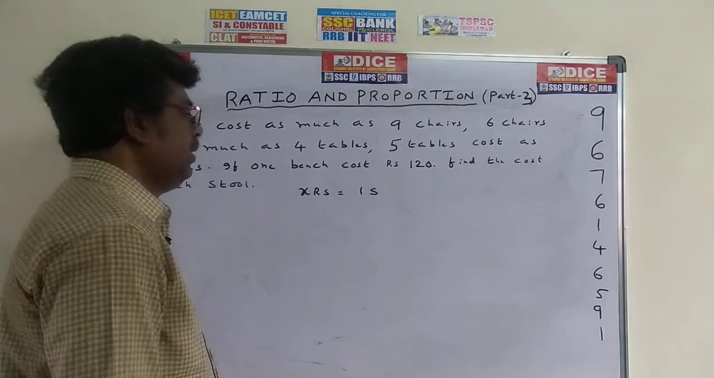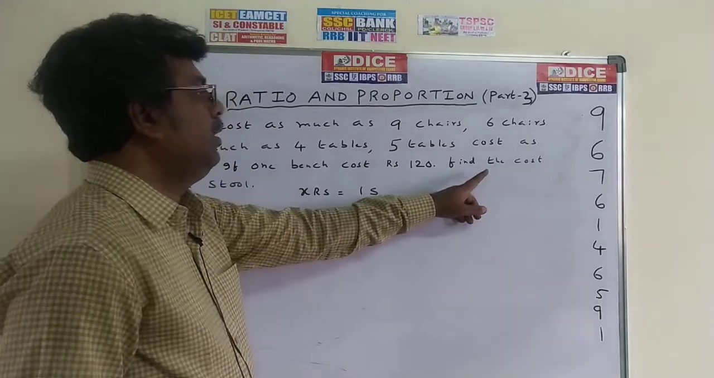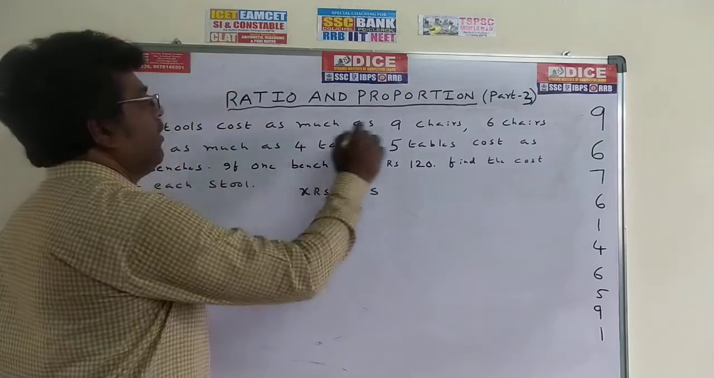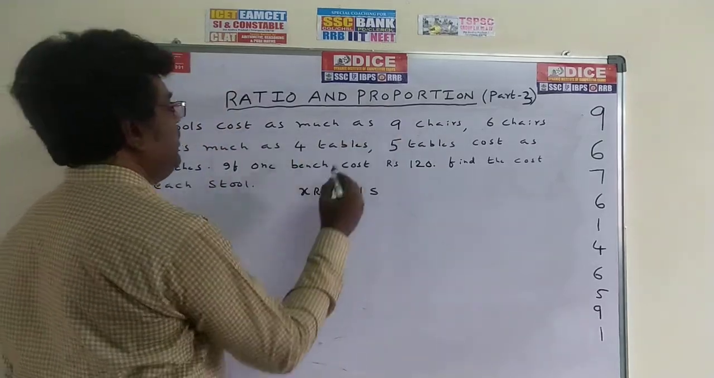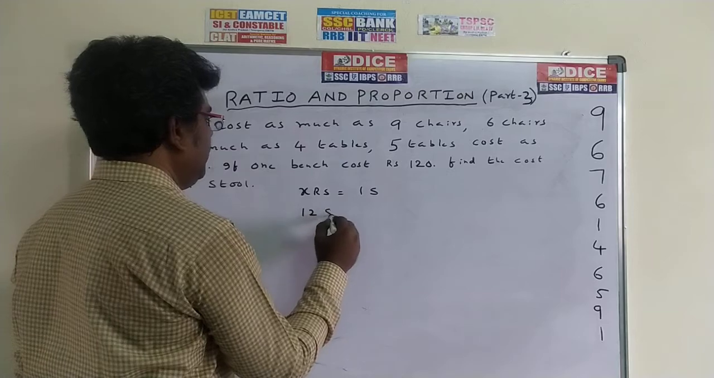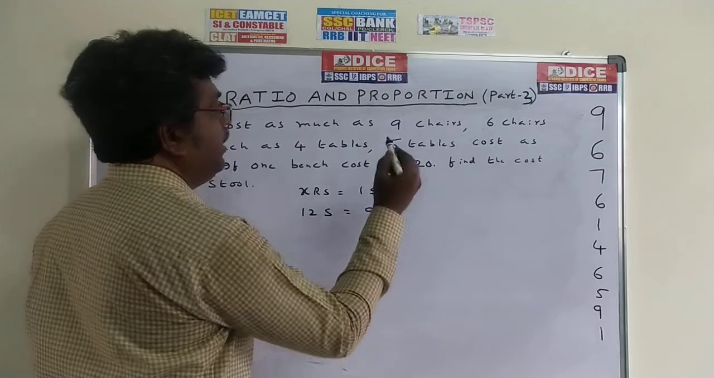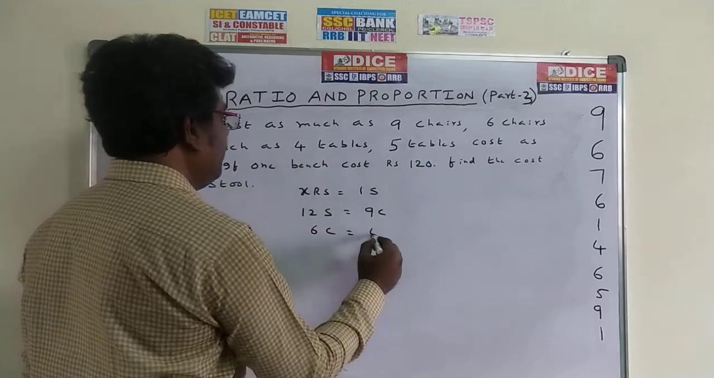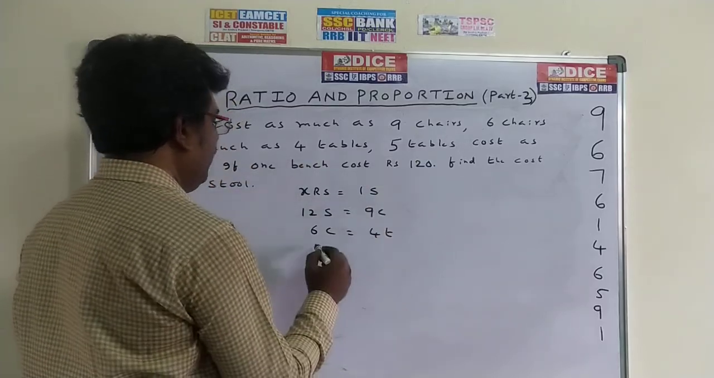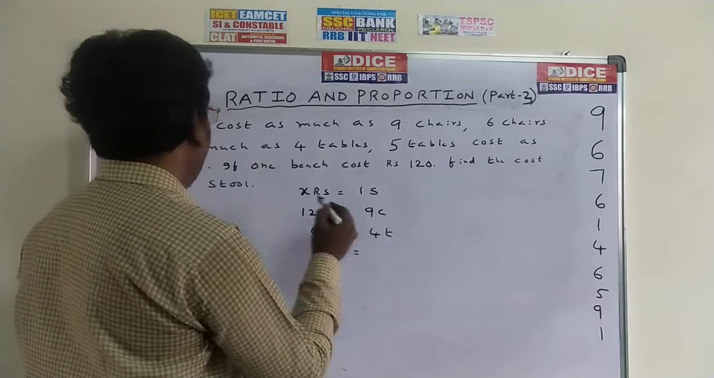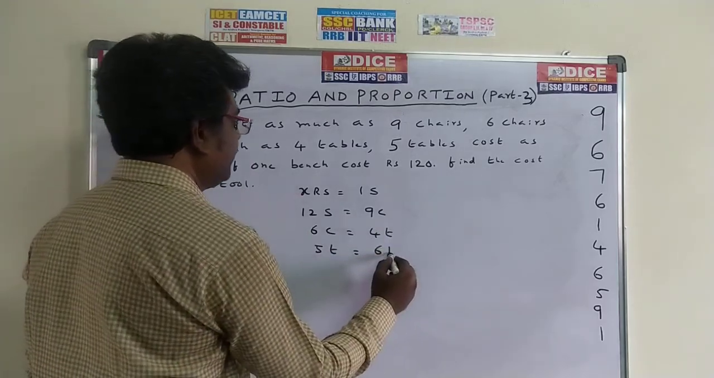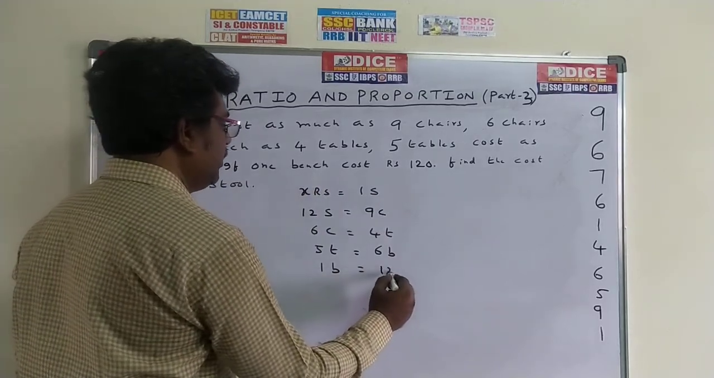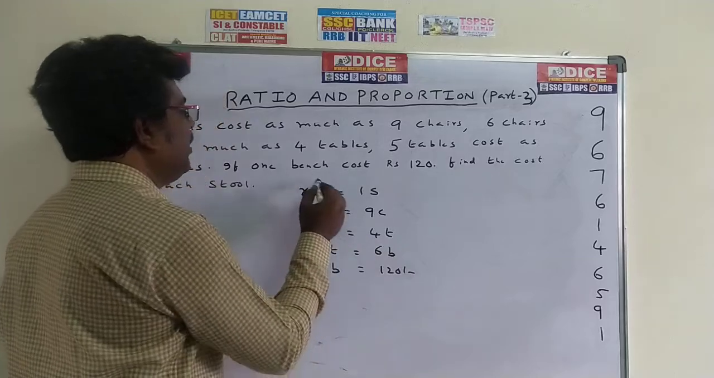Okay, now see here, same process. First of all, find the cost of each stool. Assume x rupees is equal to 1 stool. Next, write down the data whatever is given. 12 stools is equal to 9 chairs. Next, 6 chairs is equal to 4 tables. Next, 5 tables is equal to 6 benches. Next, 1 bench is equal to 120 rupees. Already I told you, starting with money and ending with money.